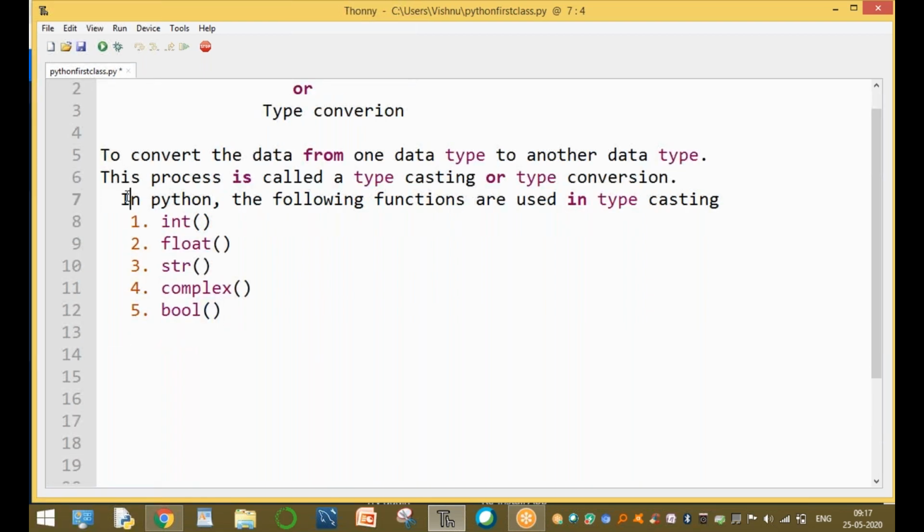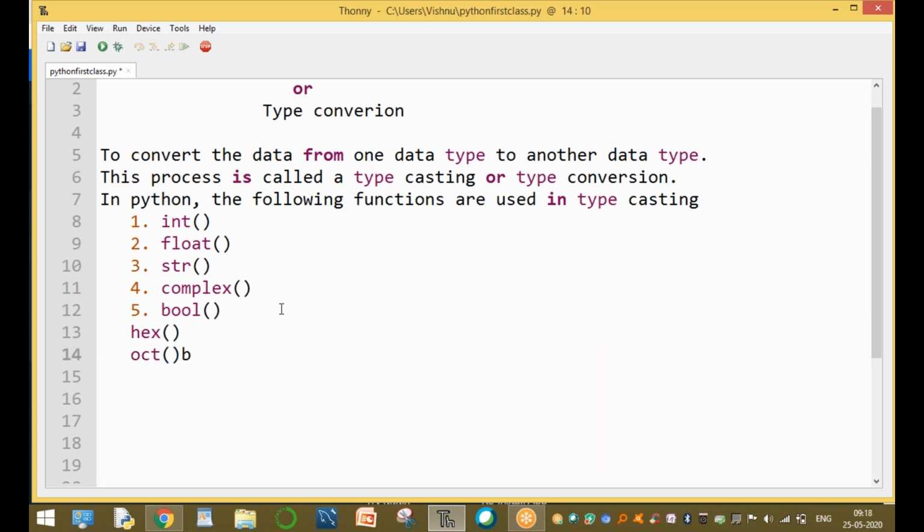In Python, there are several inbuilt functions available. The remaining ones are also available: the hex function for hexadecimal, the oct function for octal, and the bin function for binary.